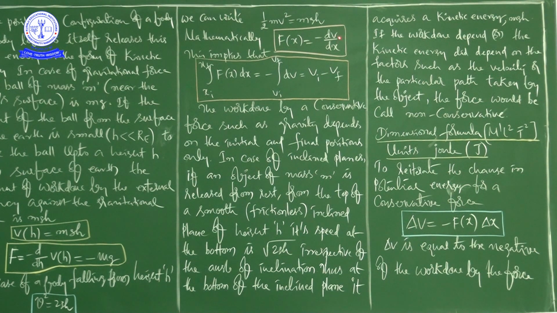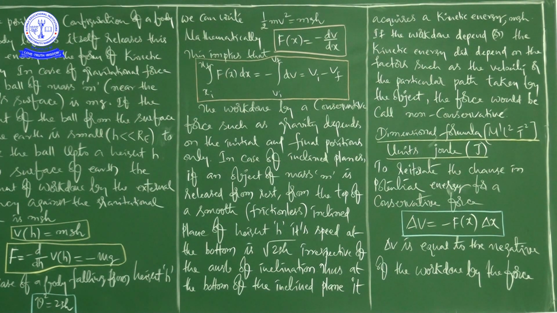So what this implies is that the integration from xi to xf of F of x dx is equal to minus the integration from Vi to Vf of dV, that is equal to Vi minus Vf, right? Here I want to give some information, so please observe and listen carefully.